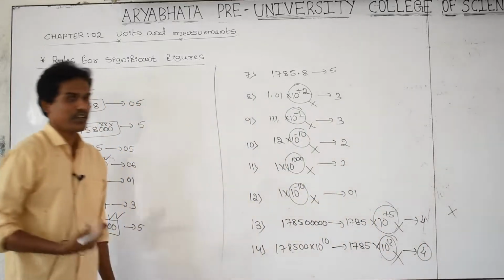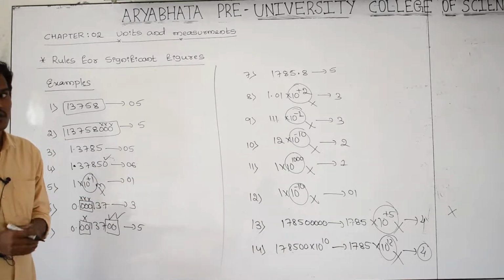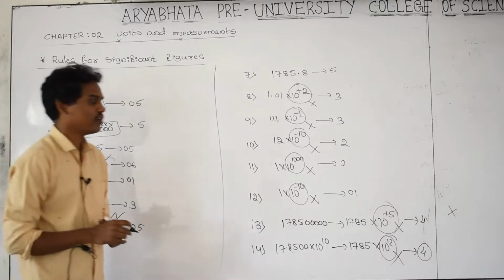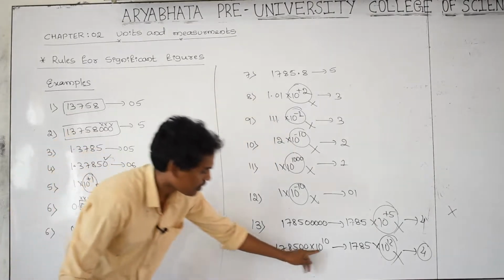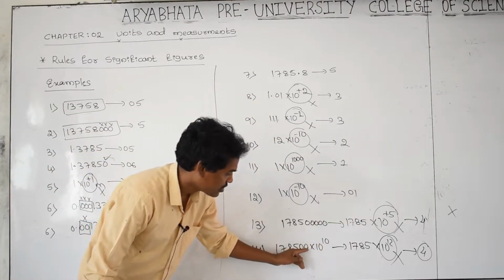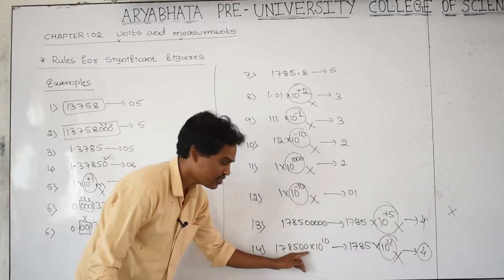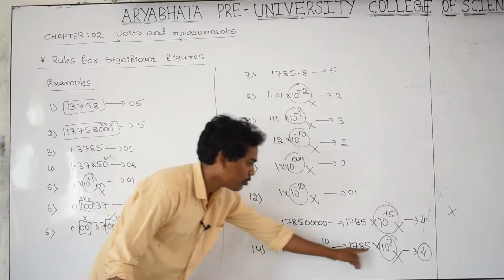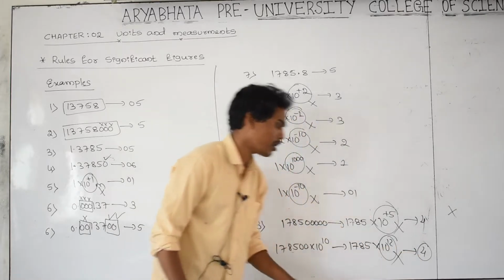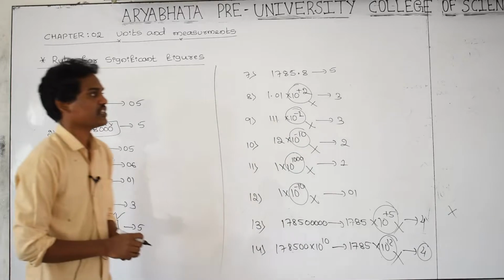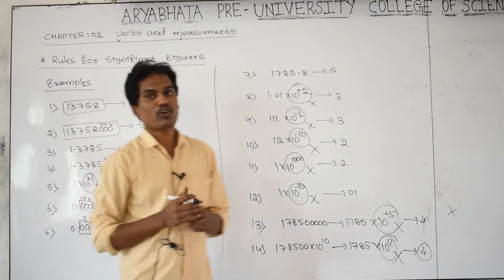And you try yourself many examples. Then it is very easy to write how many significant digits are present in the given number. That can easily we can find out. The power is -1 or +1, whatever it is, don't consider. And here 10 to the power plus 10 is there. This is 11, this is 12, means 1785, 10 to the power 12. These zeros I have added here. 10 plus 2, 12, don't consider the power, remove it. 1785, 1, 2, 3, 4. Answer is 4. How many significant digits are there? That is 4.